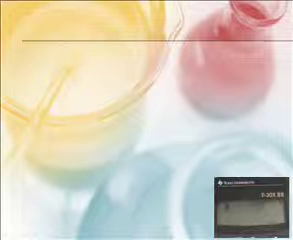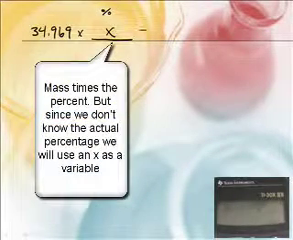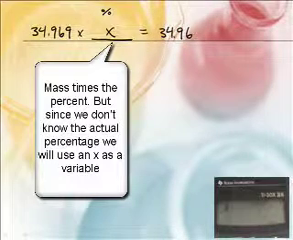Okay, so what you're going to do is take the weight of the first one. 34.969. And that's going to be multiplied by the percentage, which we don't know. Can we call it X? How about we call it X? If we multiply those together, that would be 34.969 times X.